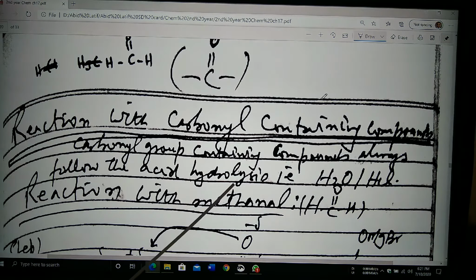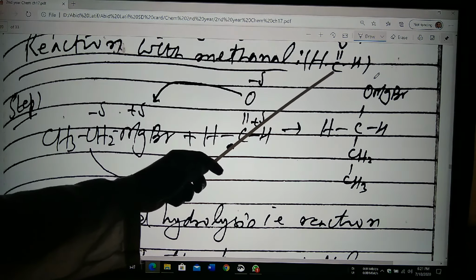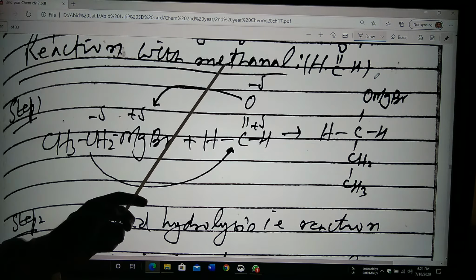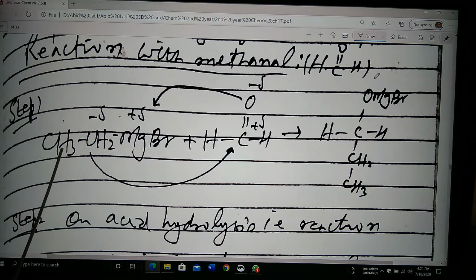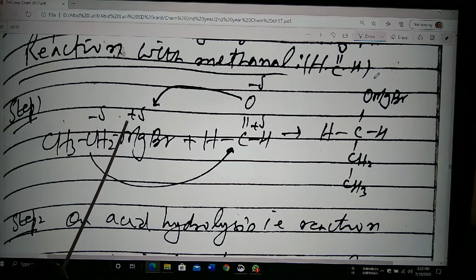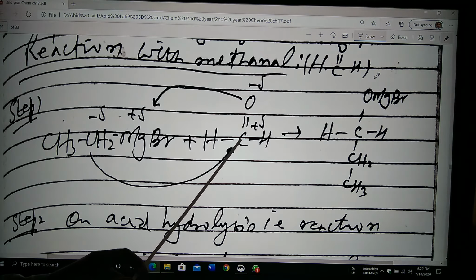So we can say, for example, the reaction with methanal, HCHO, this is the aldehyde group. You know, this is the IUPAC name. You have already studied the nomenclature of aldehyde. In this case, you can see CH3CH2MgBr, this is HCHO, this is partial negative, partial positive. Mg is partial positive, so it will attack on this oxygen, whereas this CH2 will attack on this carbon.